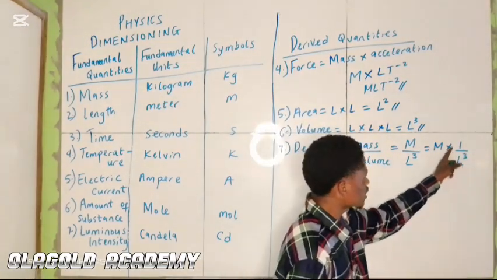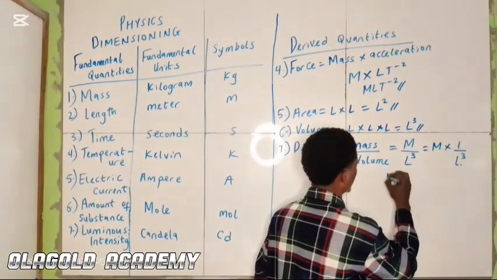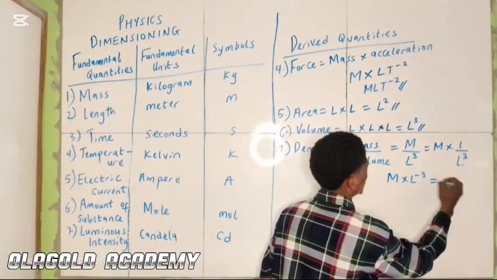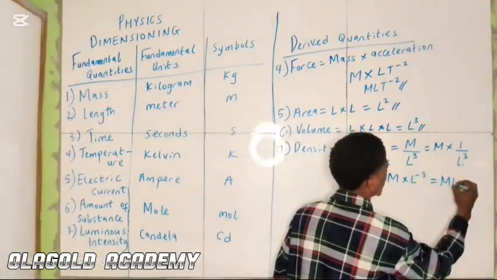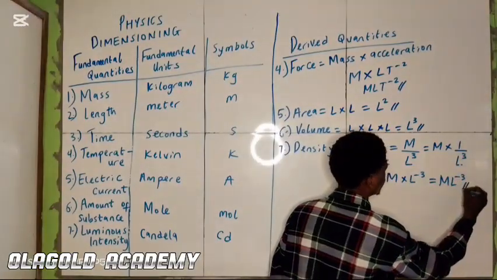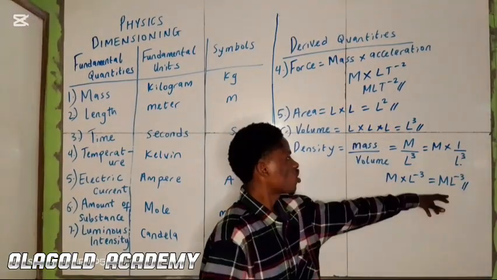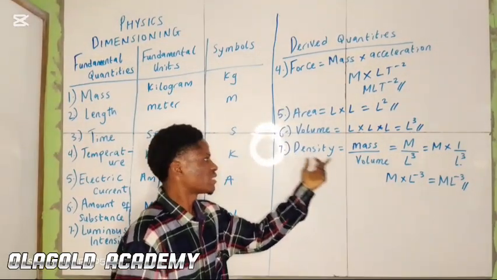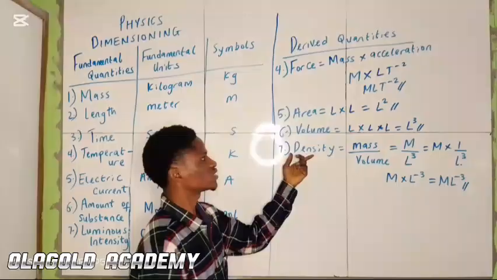The index form of this is M times L raised to power minus 3. Finally, we have ML minus 3. So this becomes the dimension for density.